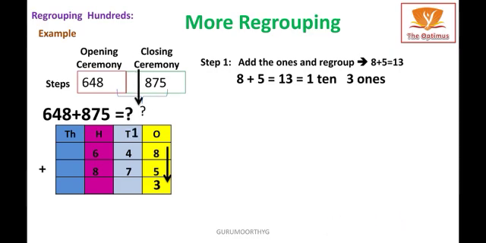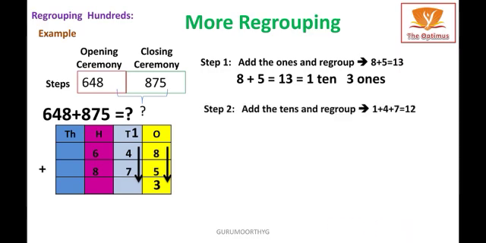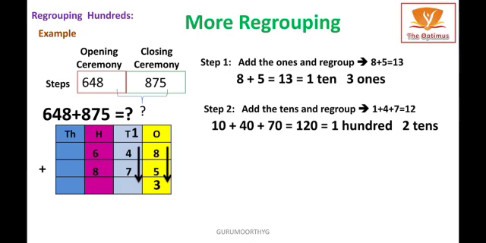Step 2, add the tens and regroup. We already have 1 carryover in the tens place, so it becomes 1 tens plus 4 tens plus 7 tens. That means 10 plus 40 plus 70 equal to 120. This 120 I am going to write as 100 plus 2 tens. From the 2 tens, 2 I am going to write in the answer part of the tens place. 100, 1 I am going to write in the carryover of the 100 place.